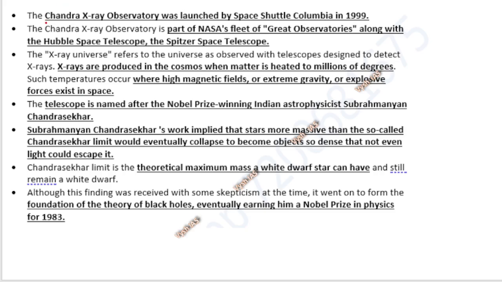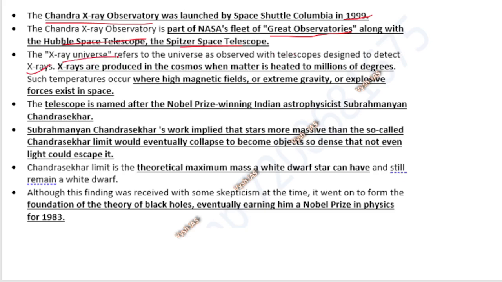Now we saw something like the Chandra X-ray Observatory also, where they detected, as I showed you sometime back, the black hole and all. That is why we will see a little theory of this and end this session. It was launched long back, in 1999, on the Space Shuttle Columbia by NASA. It is part of NASA's group of observatories, which they call the Great Observatories, along with others like the Hubble Space Telescope and the Spitzer Space Telescope.